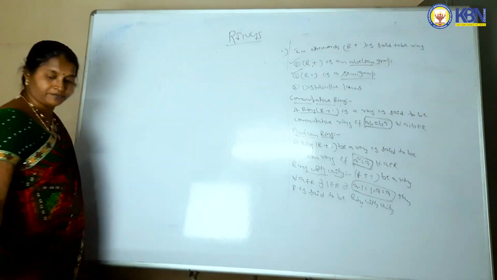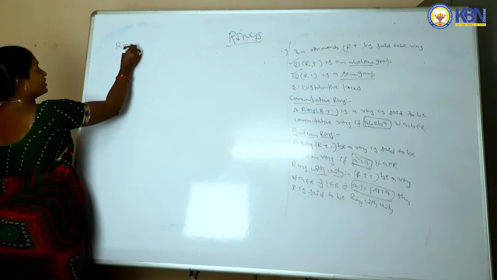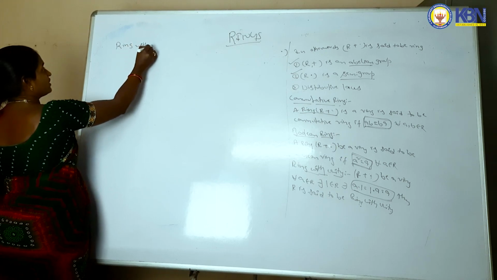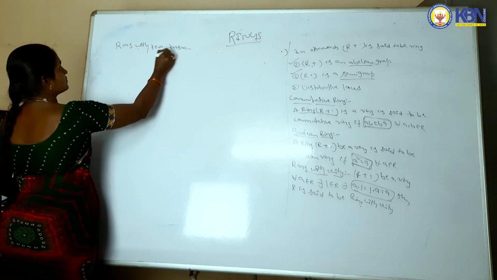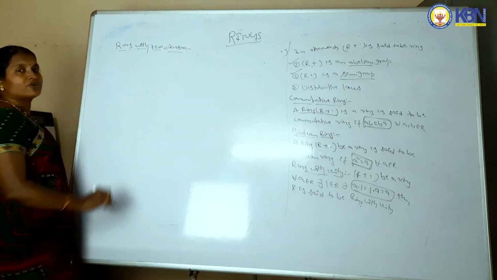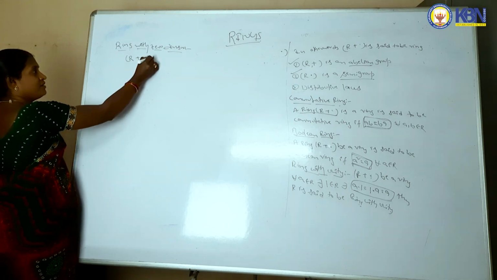Next we can define ring with zero divisor. Ring with zero divisor means let R comma plus comma dot be a ring.